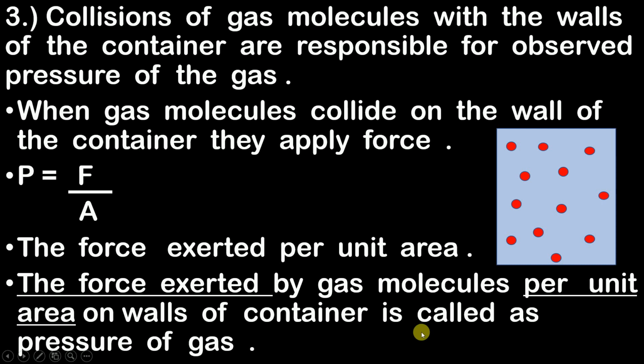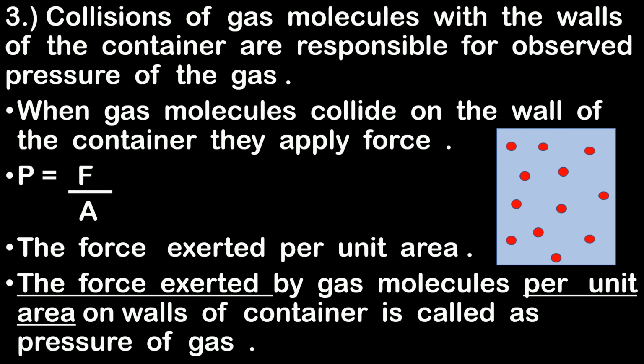So can I say the pressure of a gas is caused because of these moving molecules? These moving molecules are responsible for pressure of the gas. This is what this postulate is trying to tell us, that collisions of gas molecules with the walls of the container are responsible for the observed pressure of the gas.